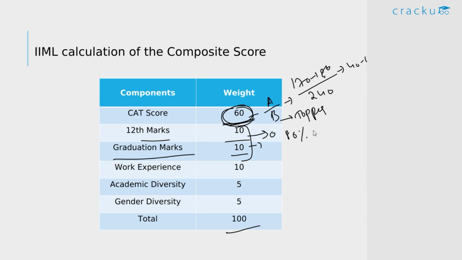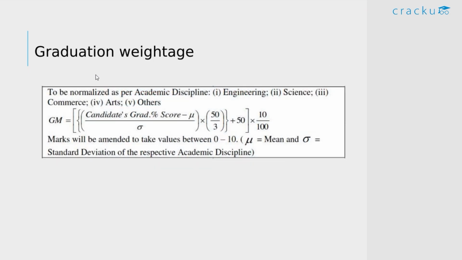If your 12th scores are between 80 to 85, you get 2.5. If it's between 85 to 90, you get 5 marks out of this 10. If your 12th scores are between 90 to 95, you get 7.5. And if your 12th scores are above 95, then you'll be getting all the 10 points. Now coming to the graduation, we can see they have 10% weightage for the graduation, and this is how the graduation weightage is calculated based on this formula.